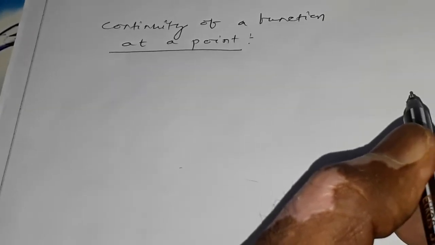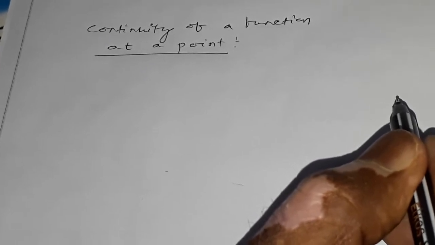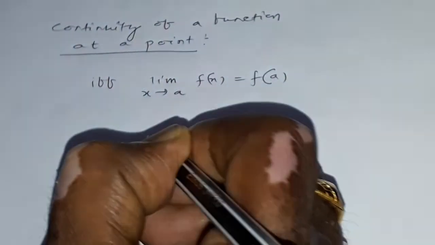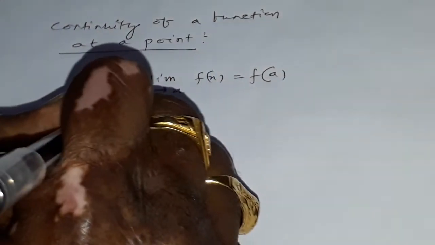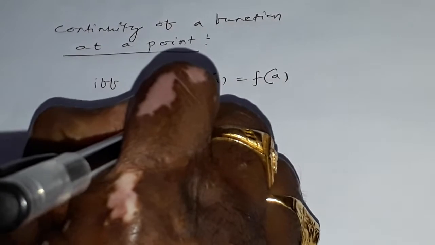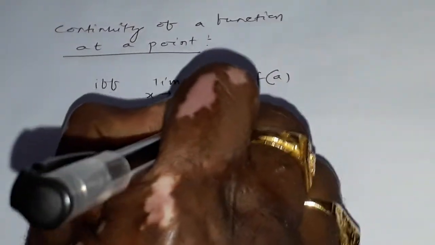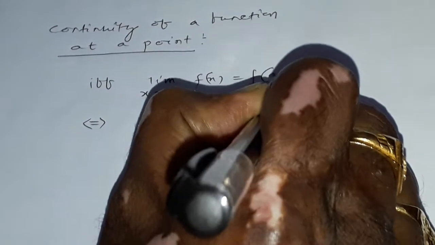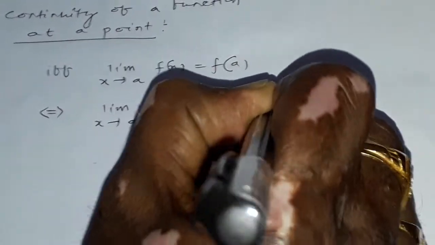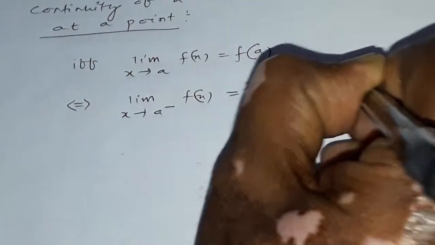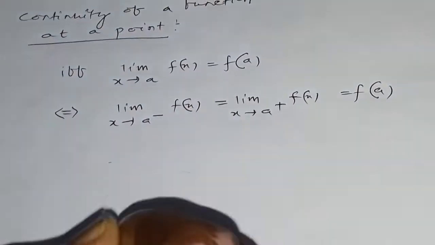We can say that a function f(x) is continuous at x equals a of its domain if limit x tends to a of f(x) is equal to f of a, if and only if limit x tends to a minus of f(x) equals limit x tends to a plus of f(x) equals f of a.